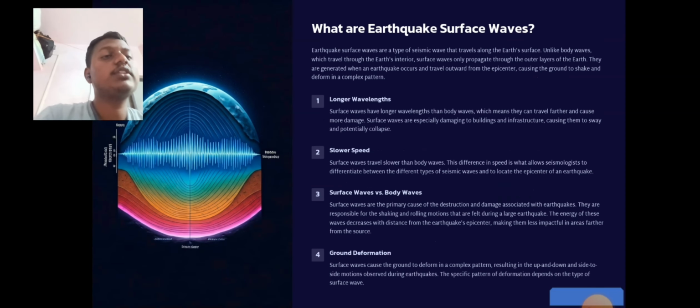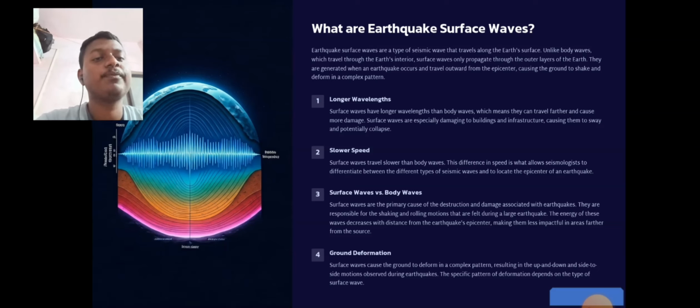What are earthquake surface waves? Earthquake surface waves are the types of seismic waves that travel along the Earth's surface, unlike body waves, which travel through the Earth's interior. Surface waves only propagate through the outer layers of the Earth. They are generated when an earthquake occurs and travel outwards from the epicenter, causing the ground to shake and deform in